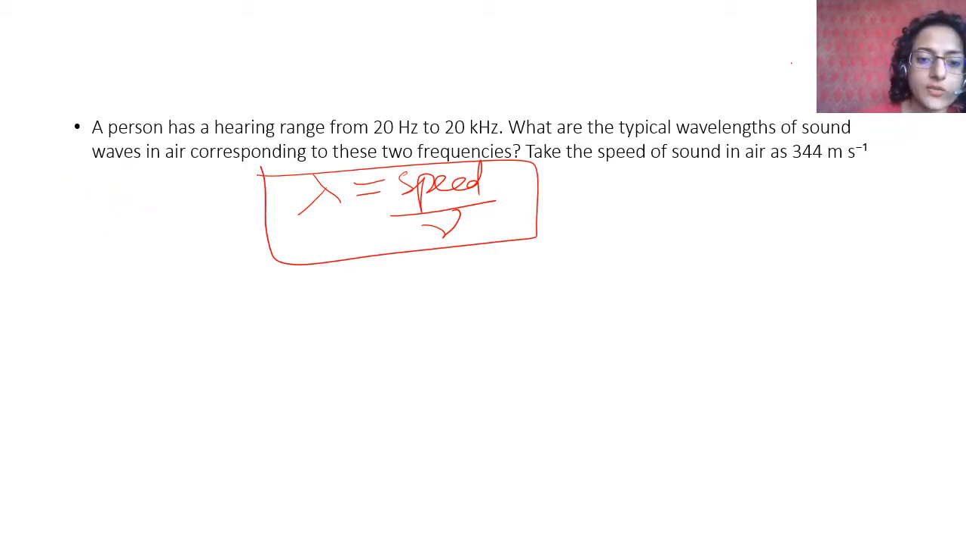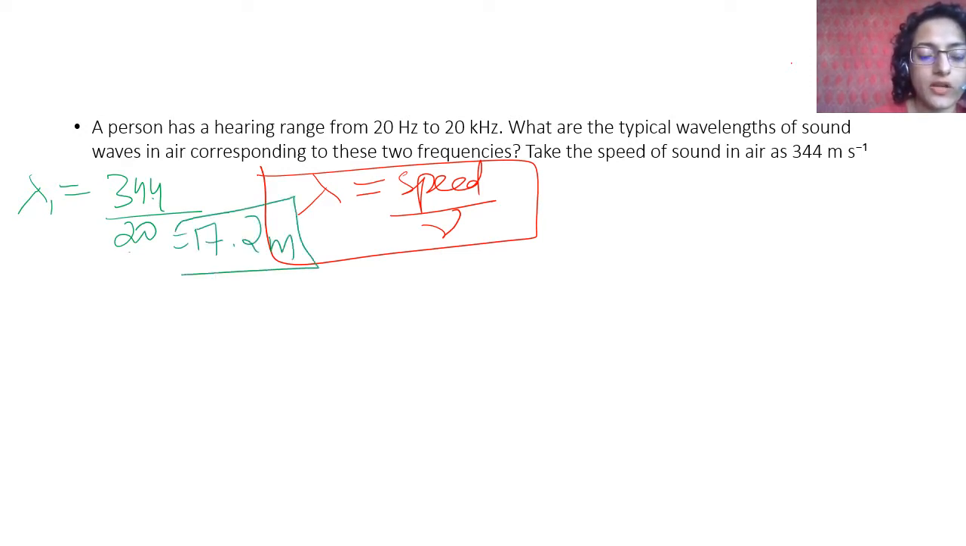So what is the first one? Lambda 1 is 344 upon the first frequency, 20 Hertz. So 344 divided by 20 is 17.2 meter. This is the lower frequency and higher wavelength that we can hear. This is the highest wavelength that we can hear. Whatever wavelength is above this, please remember, lower frequency will give higher wavelength.